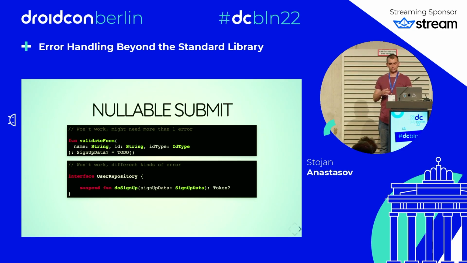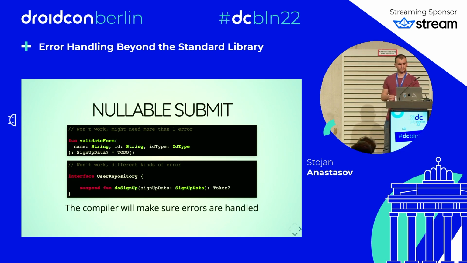Also, from the user repository, we cannot return a nullable token to signal the error because there might be different errors, like network might be down or the data might be invalid. So nullable types won't work here with our current requirements. But if we use nullable types, the compiler will make sure that errors are handled.